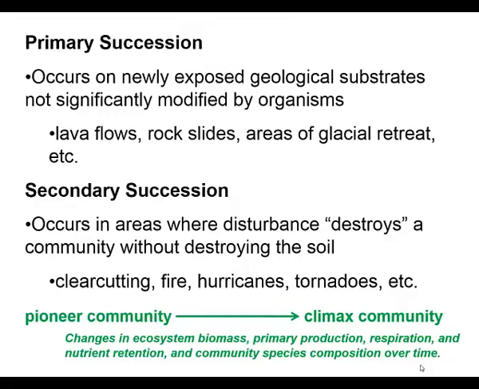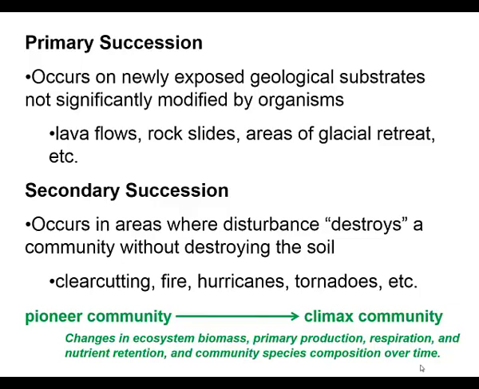So when we talk about succession, it can be broken down into two types. Primary succession is one that occurs, as I say, on bare rock, whereas secondary succession occurs where a disturbance has cleared the vegetation, and then the vegetation has reestablished itself from seeds that are located in the seed bank in the soil or that blow in on the wind from surrounding intact ecosystems. And we're going to look at this trajectory from the pioneer community, the very early successional community, through the aging process, if you will, to what's called the climax community, or what you can consider old age for an ecosystem.